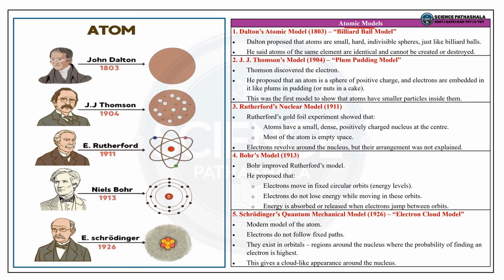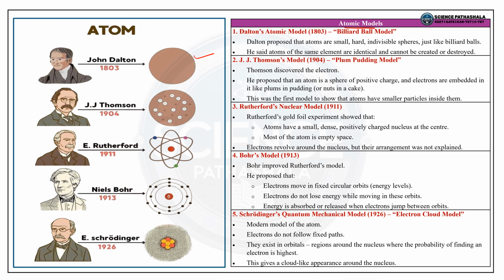So Dalton's atomic model, which was discovered in the year 1803, which is also called the billiard ball model. So Dalton said atom is a small solid indivisible particle, as we can see in the figure. So he assumed atoms of each element are identical. This is very simple because the internal structure was not known.